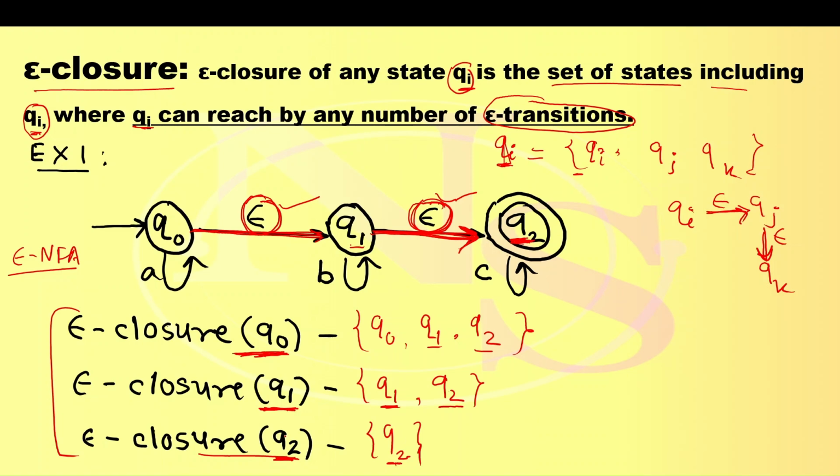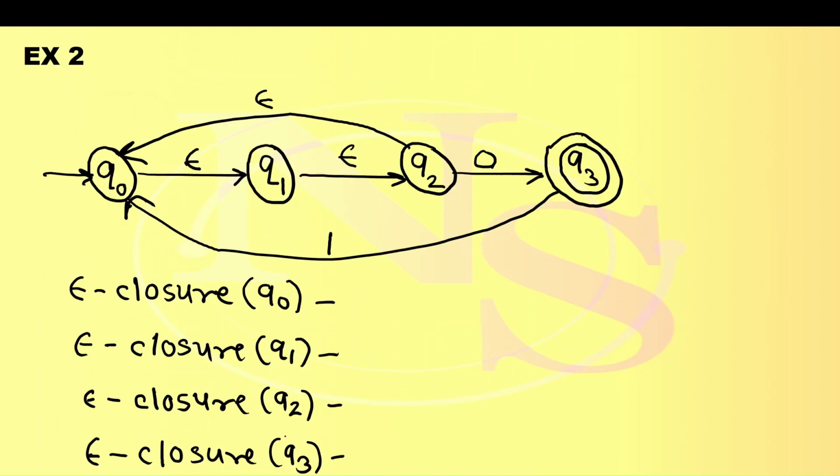Let's have one more example. In this example there are four states Q0, Q1, Q2, Q3. First try to find epsilon closure of Q0. It is nothing but a set of states including Q0, so add Q0 here. To which state can Q0 reach using epsilon transition? Q0 reading epsilon can reach Q1, so add Q1.